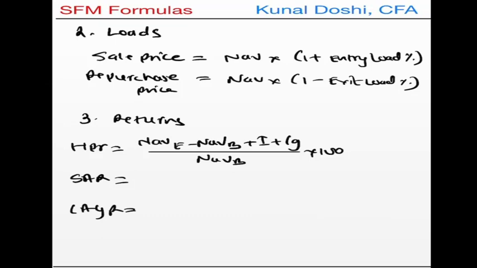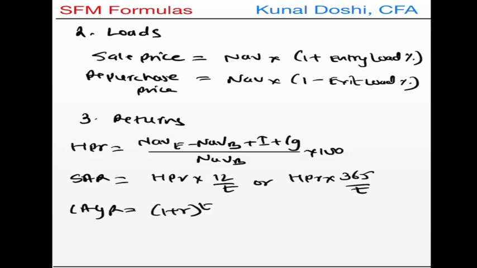However, when you want to annualize it, you will simply do holding period return times 12 by T if it is in months, or holding period return times 365 by T if it is in days. Do also ensure that you check the number of days given in the question. If they give you 360, you take 360. Compounded annualized growth rate is (1 plus R) raised to T minus 1.